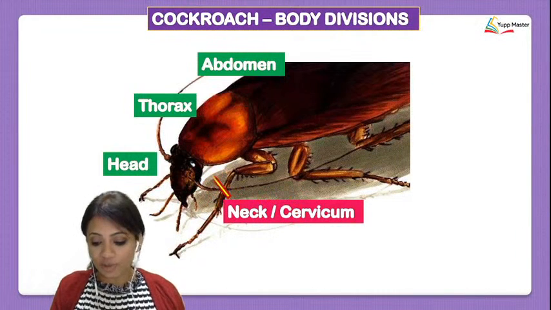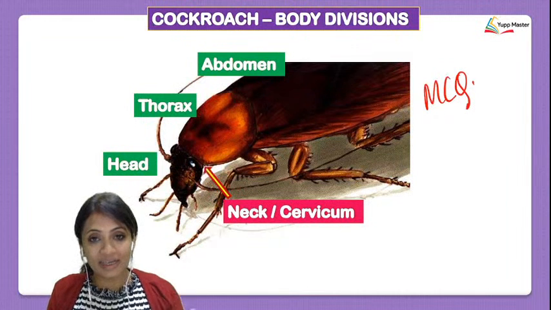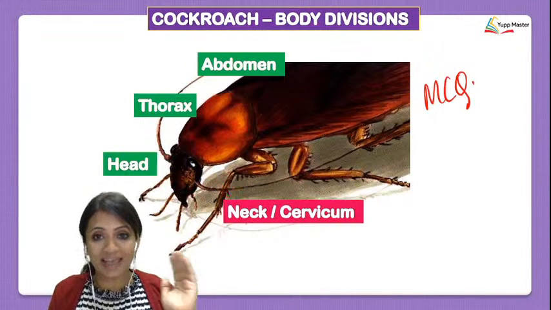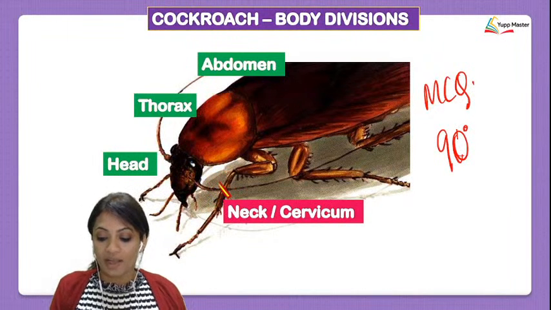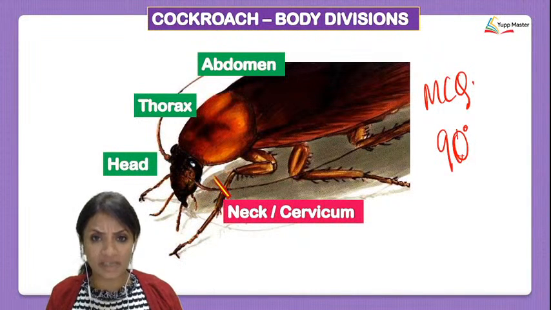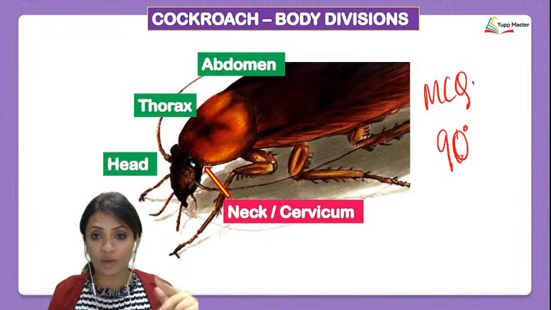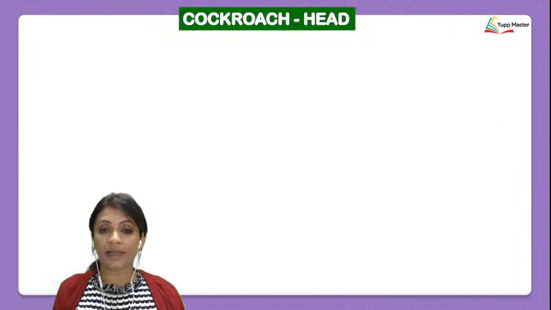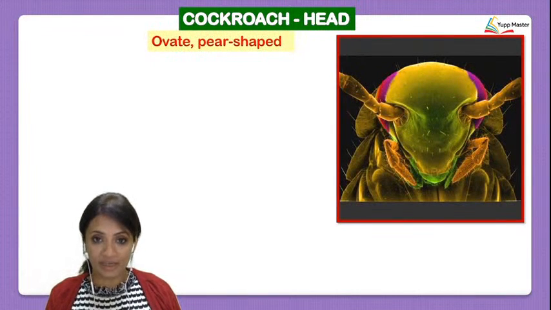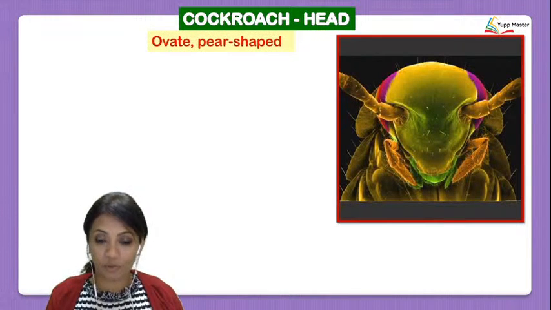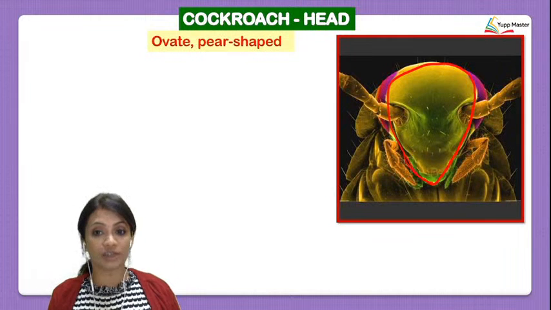So, when they ask you in an MCQ, what is the angle between the head and the thorax of the cockroach? It is 90 degrees. Whether they say 90 degrees or perpendicular, don't get confused. Now, when we talk about the head of the cockroach, it is ovate and pear shaped. Can you see it is like an inverted pear? This is the head of the cockroach, like an inverted pear.